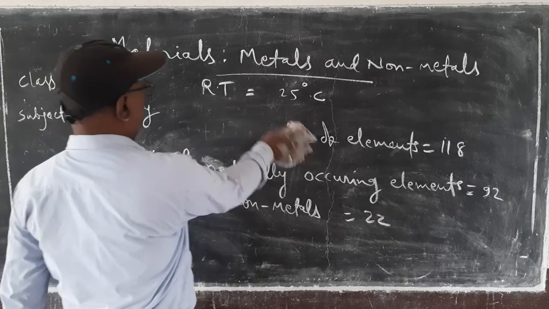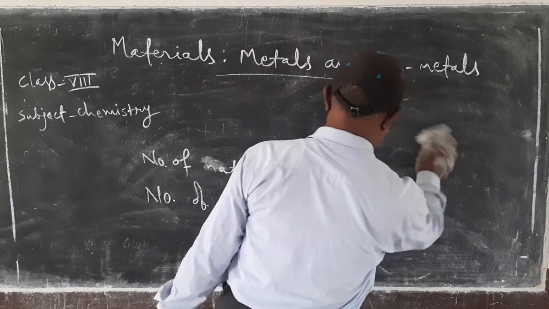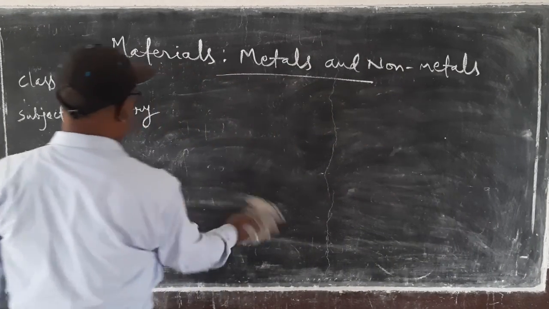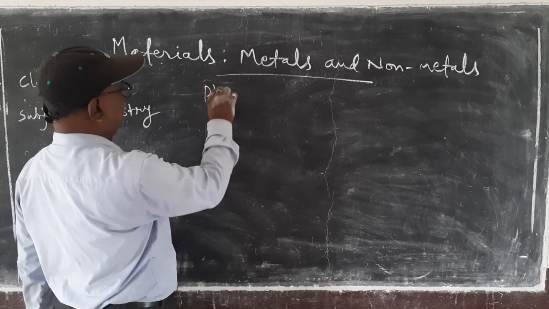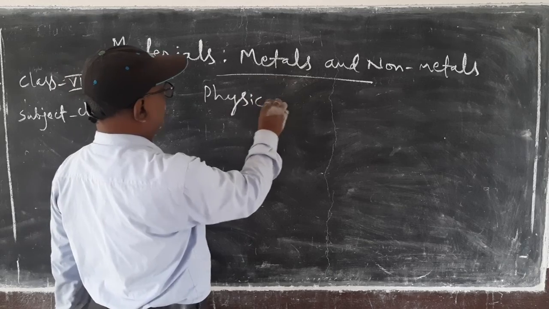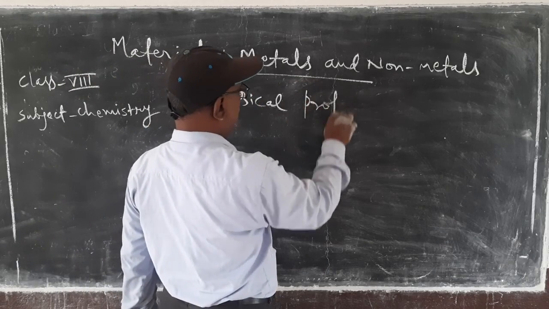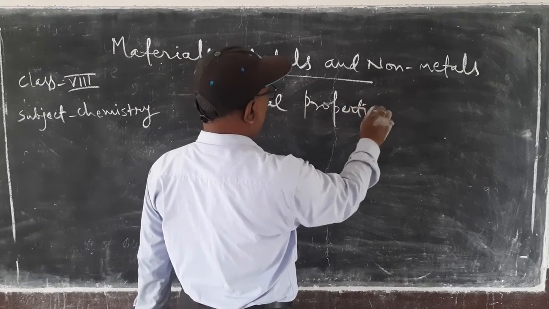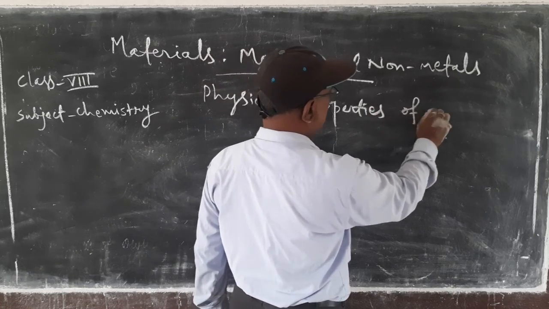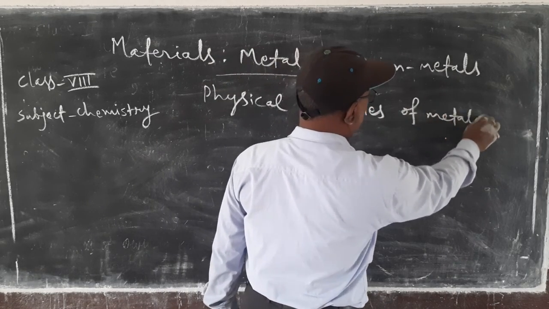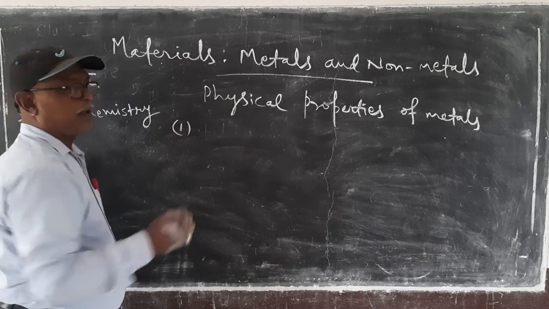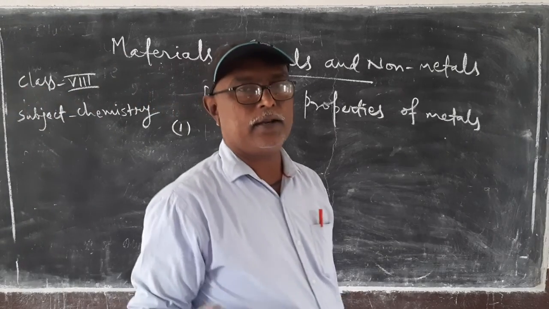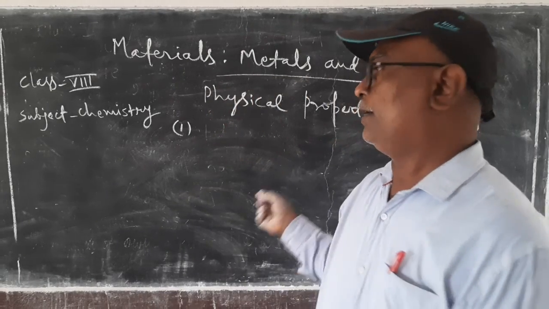Now, some physical properties of metals. We will discuss some physical properties of metals. First, metals are rigid and they are found in solid state.